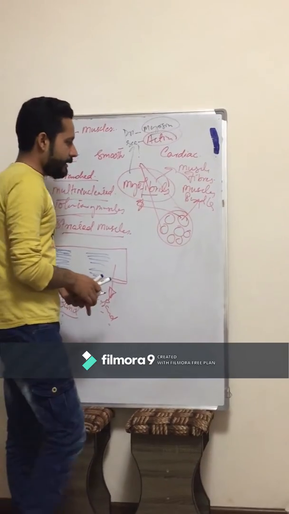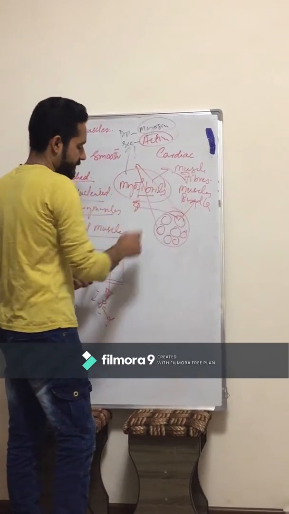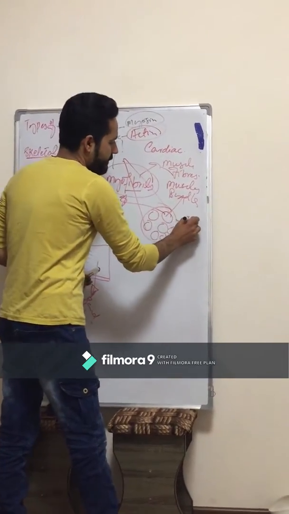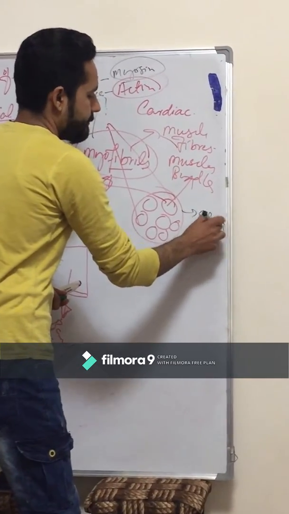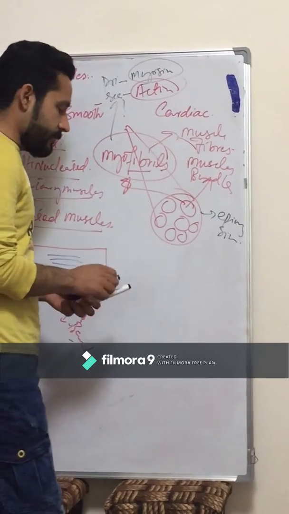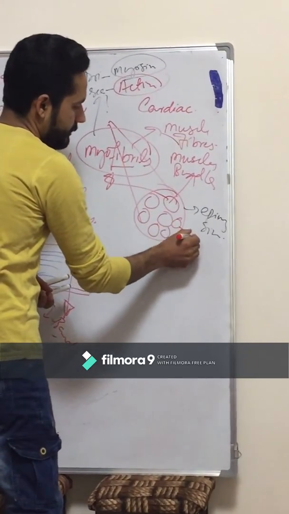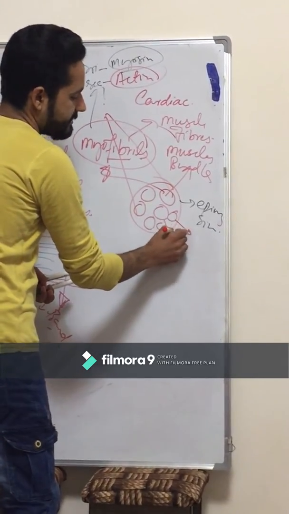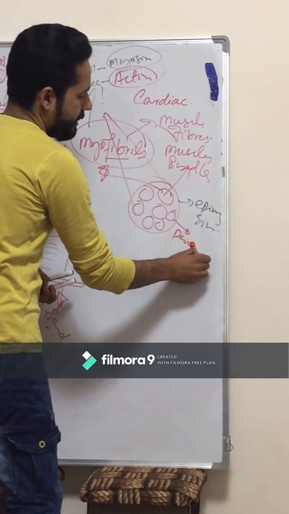The layer around the muscle fiber is called the epimysium. The layer around the muscle bundle is called the perimysium.